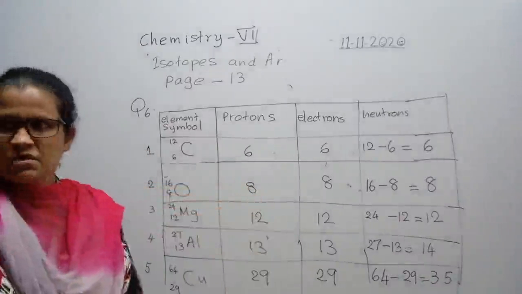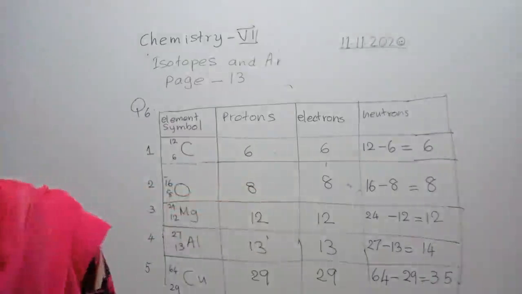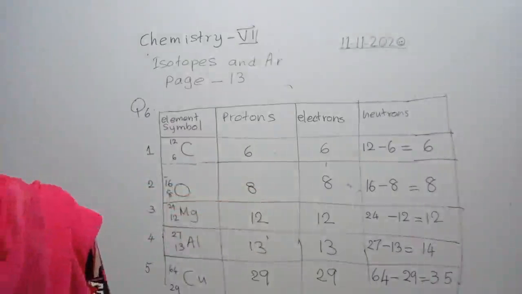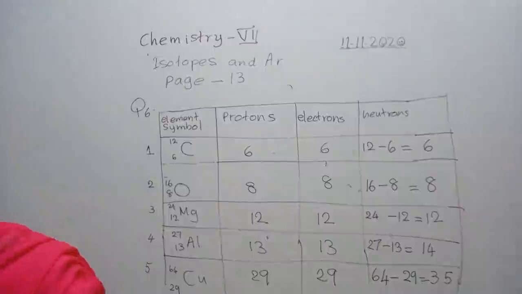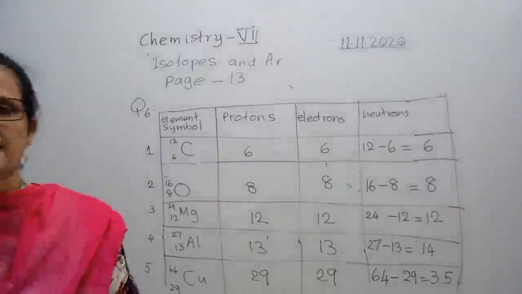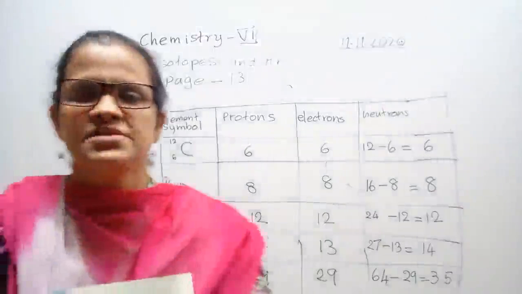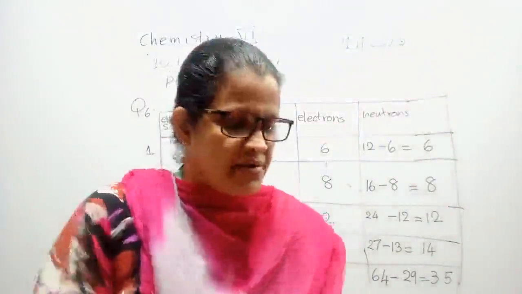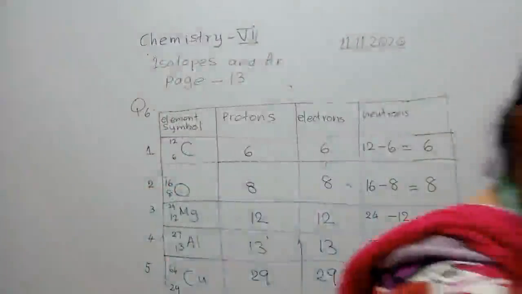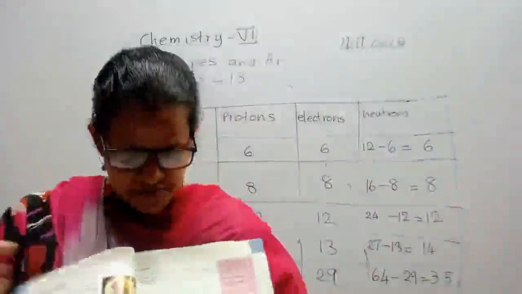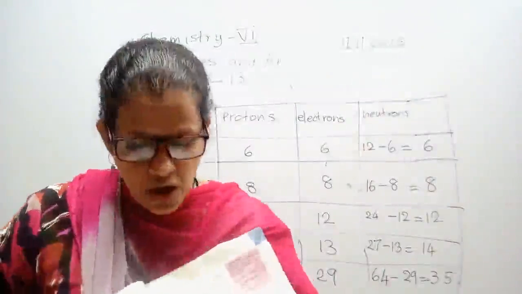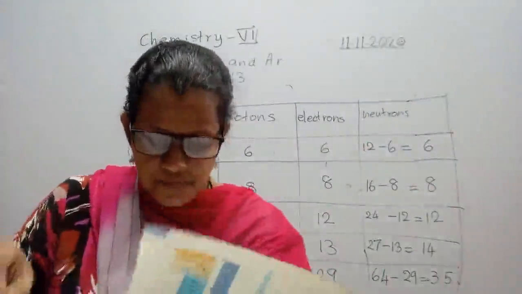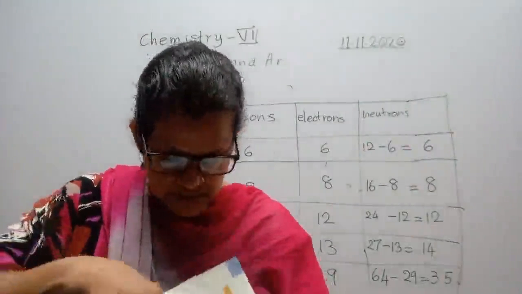Please follow up. All right. I think now you have a good understanding regarding what to do. All right, students, please listen to me. I told you in the previous class also, the elements coming in your syllabus, first 20 elements, especially electronic structure, we will give. You will learn only certain elements of these.